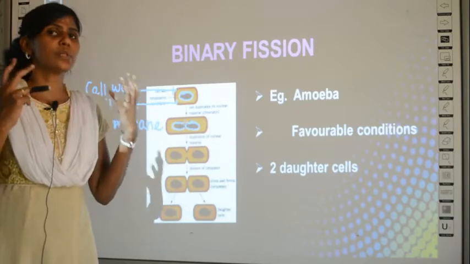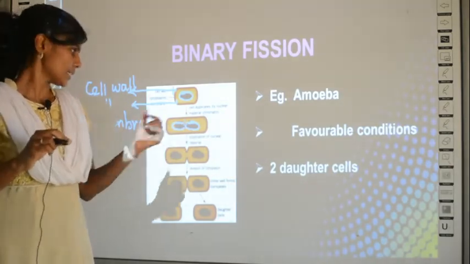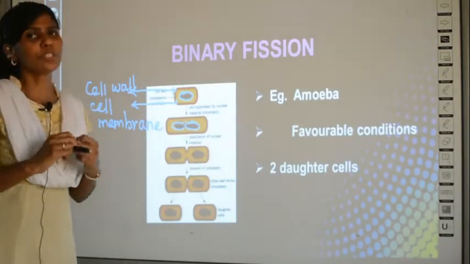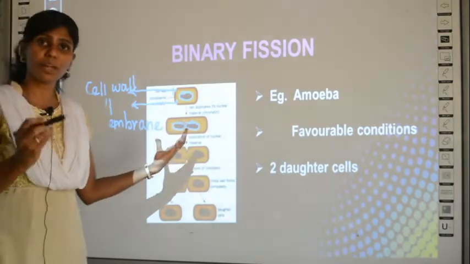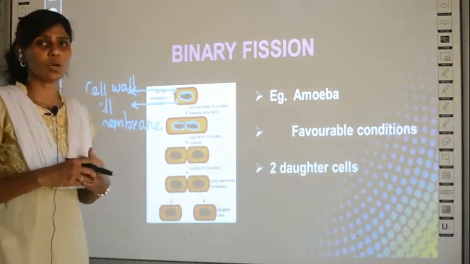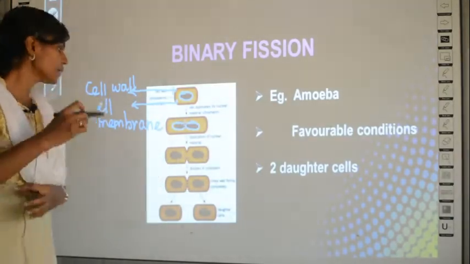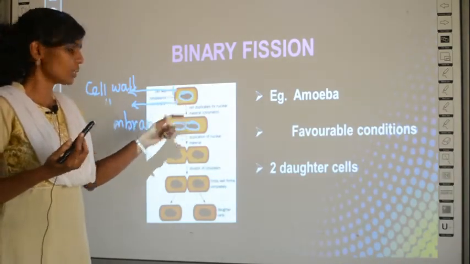After the nuclear material splitting is over, it will divide the cytoplasm into two equal halves, just like the nuclear material it has divided. Similarly, the cytoplasmic material also divides into two equal halves. Can you see the yellow or orange colored shaded region here?